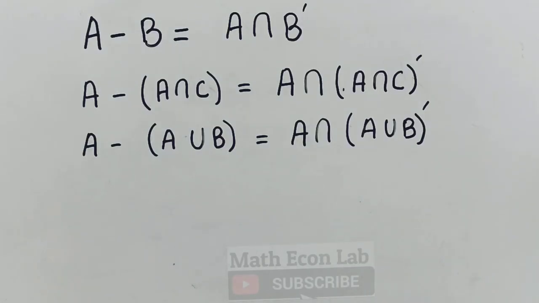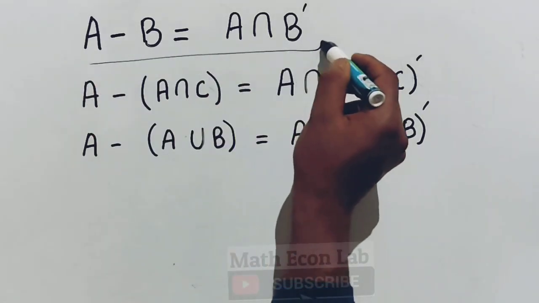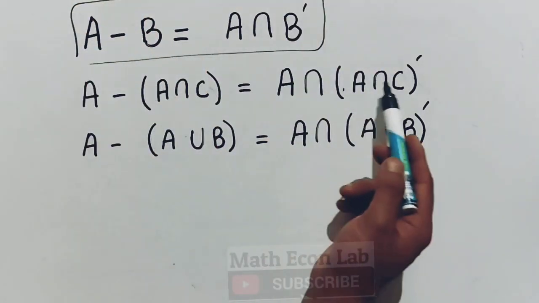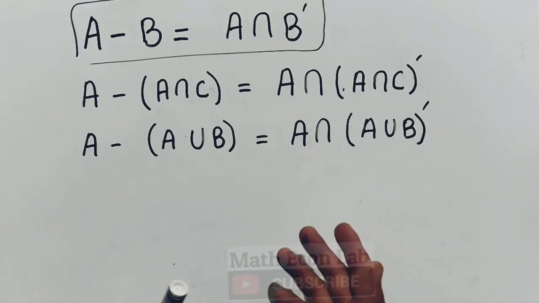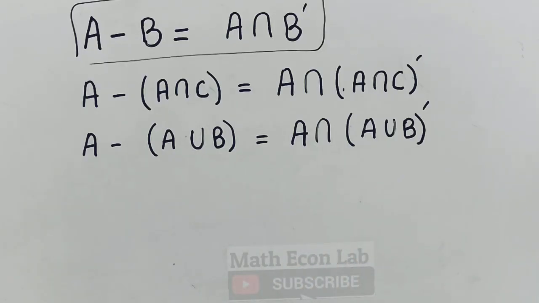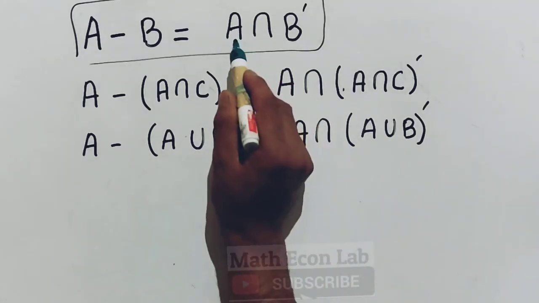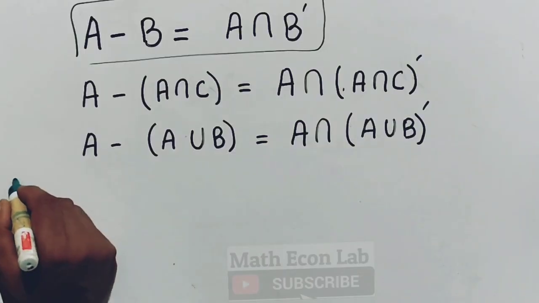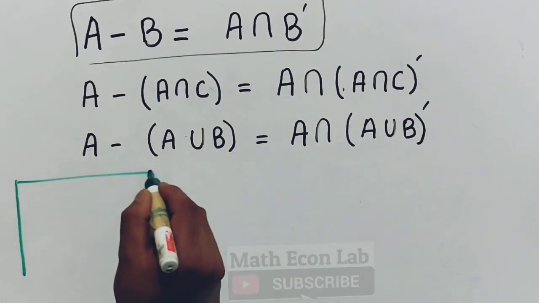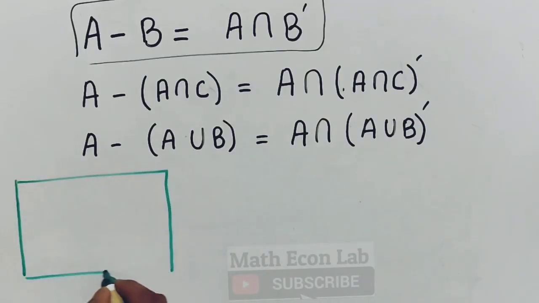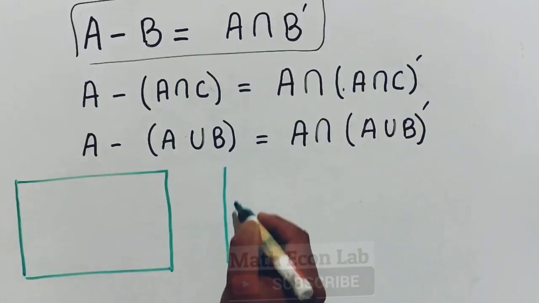We can understand or explain all these things using the Venn diagram. If I take the first case here, for these you can draw the Venn diagrams by yourself. So let us take A intersection B complement.